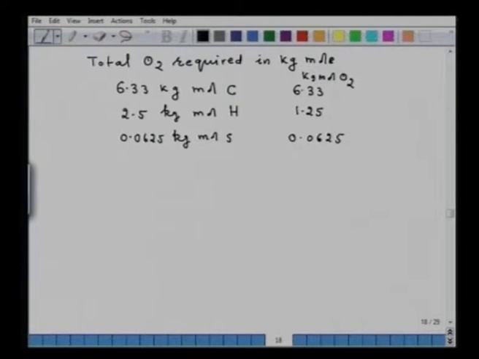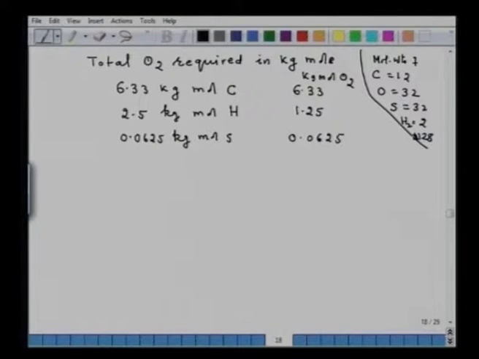Now, I have used the molecular weight of carbon, that is equal to 12, oxygen, that is 32, sulfur 32, hydrogen 2, and nitrogen I will be using 28.